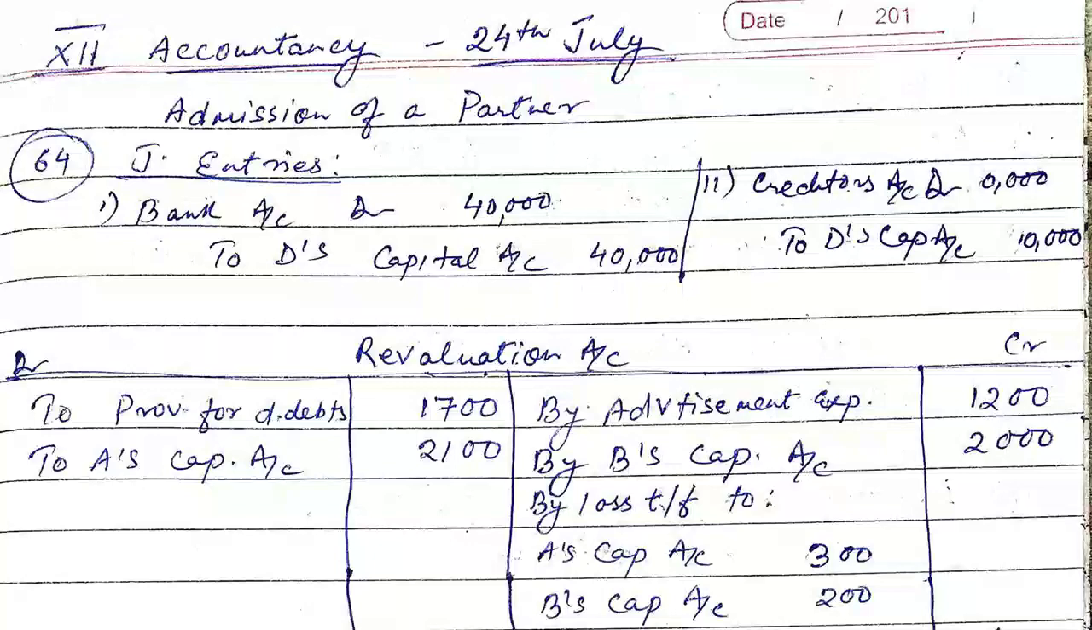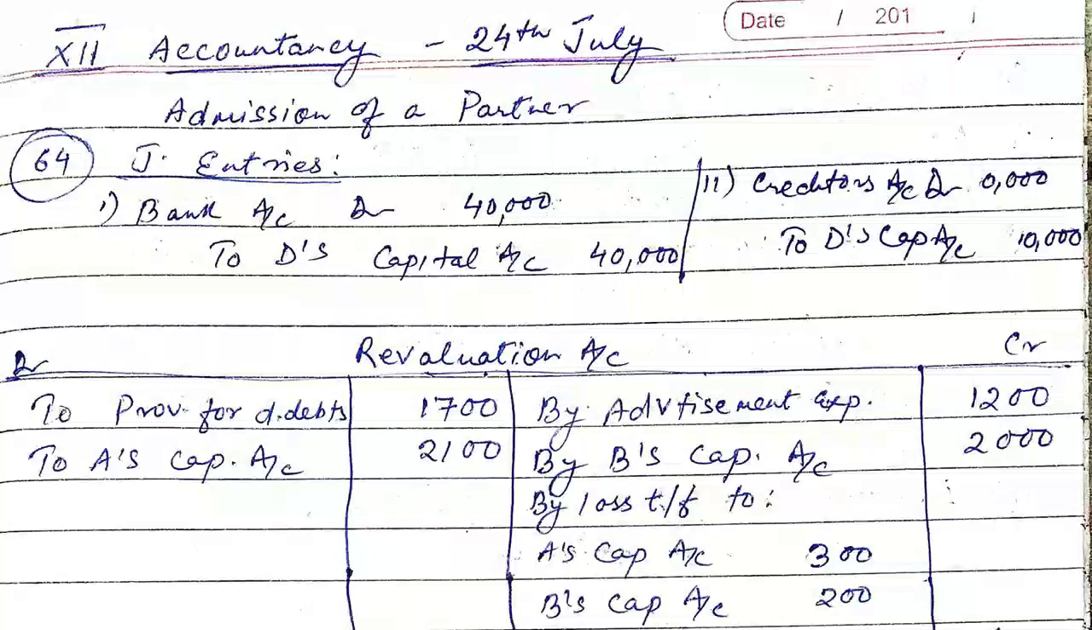Good morning. Continuing admission of a partner. Let us now see question number 64. A, B, and C are partners sharing profits and losses in the ratio 3:2:1. Their balance sheet as at 31st March 2020 is as follows. You have a balance sheet and then there are some adjustments.